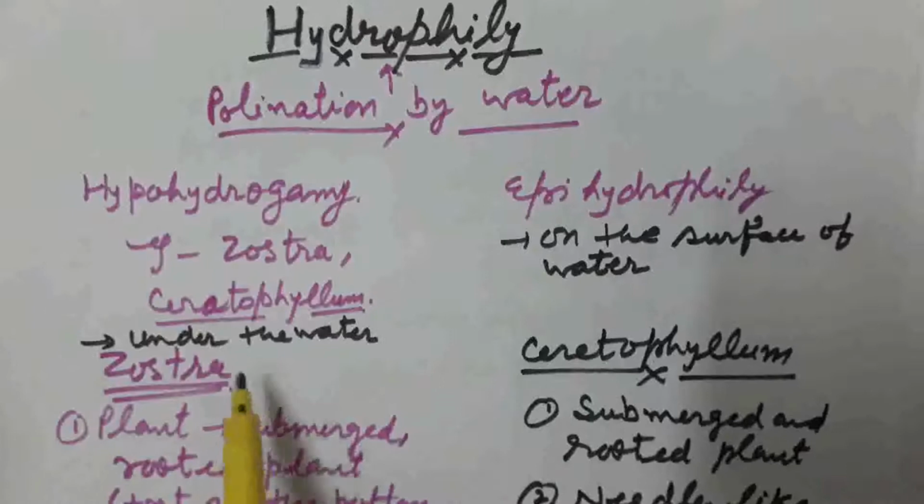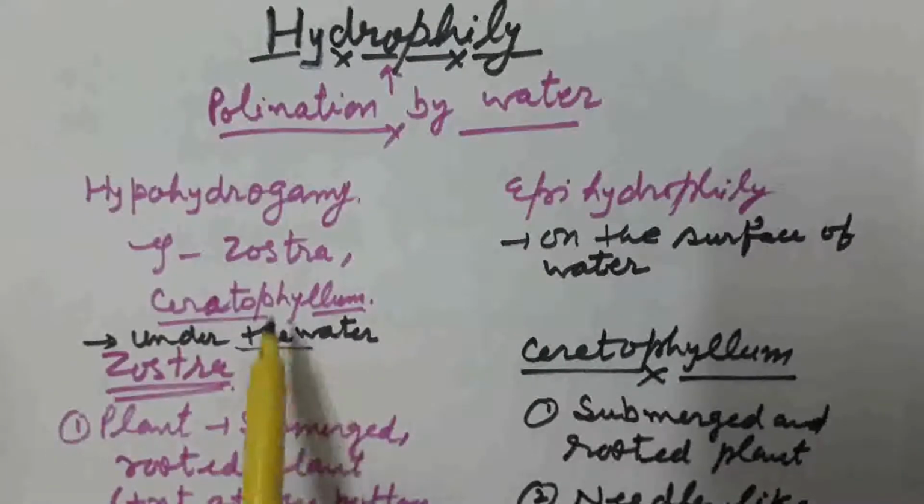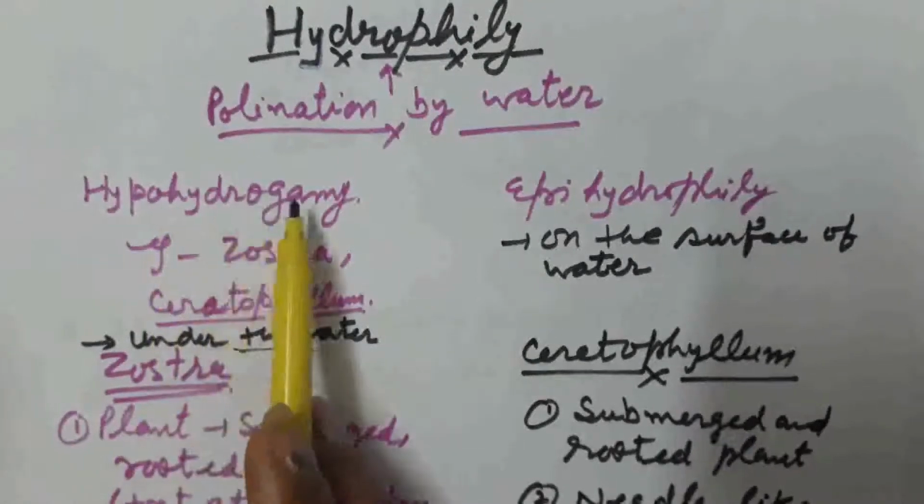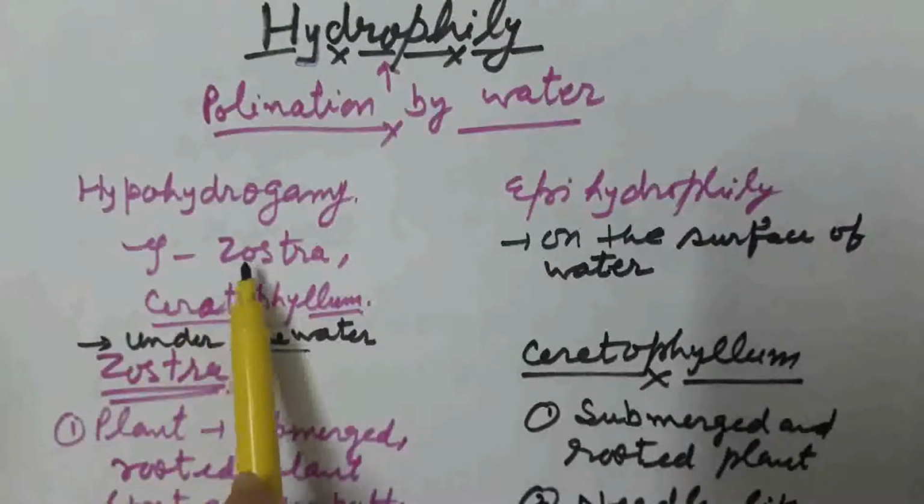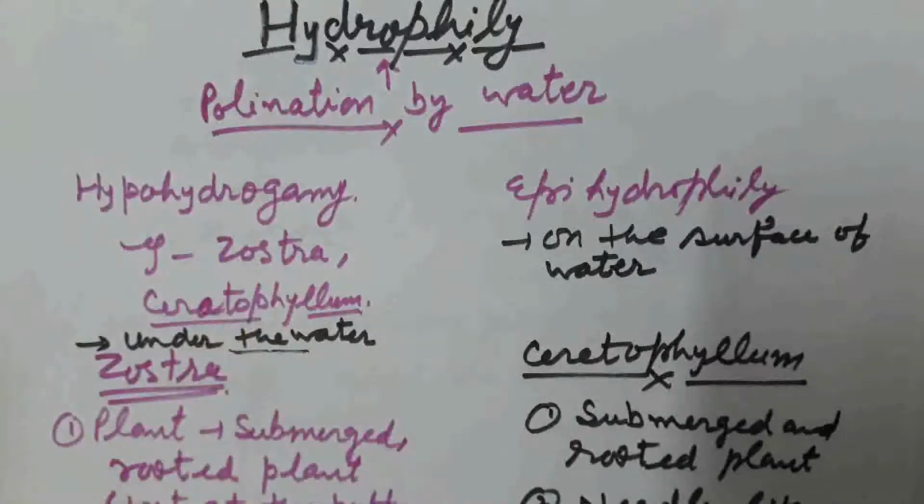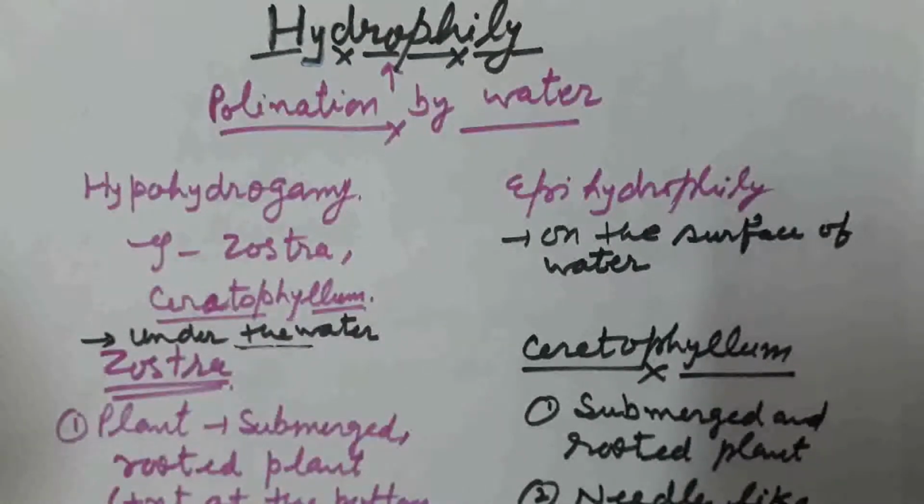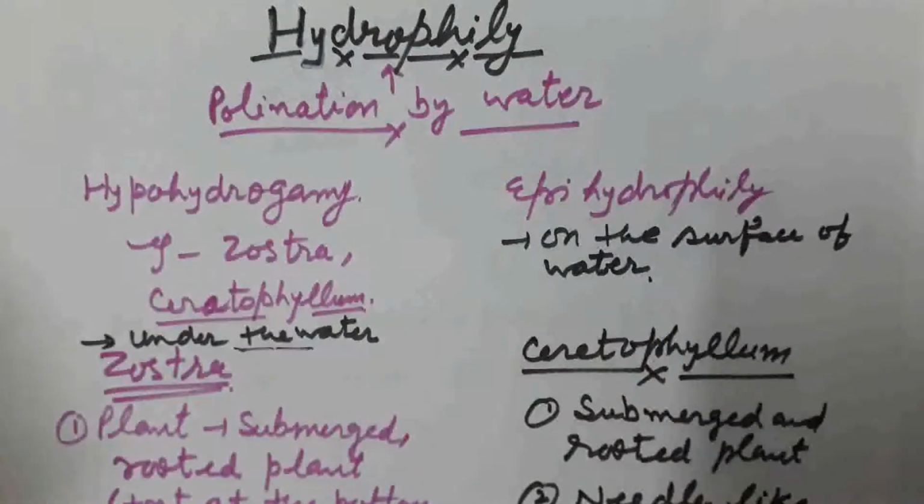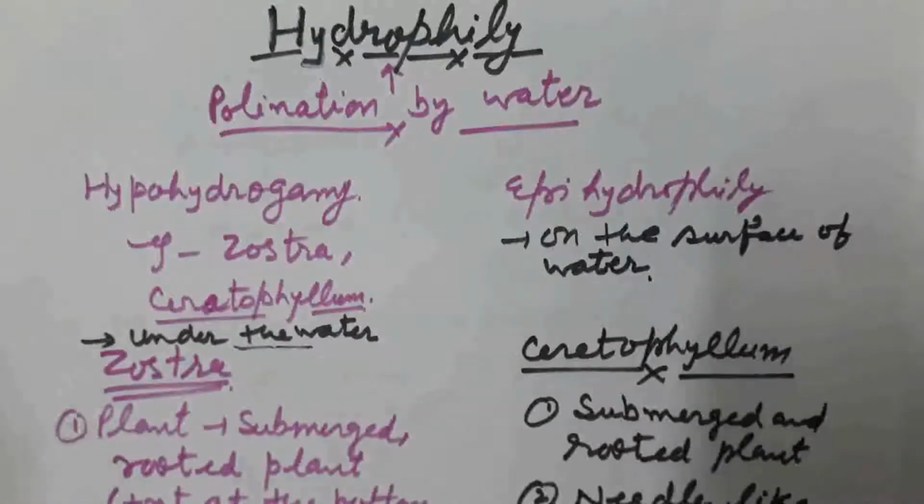If the pollination takes place under the water surface, then it is known as hypohydrogamy. We can also call it hypohydrophily. We discuss this case in Zostera and Ceratophyllum. Both are aquatic plants. Zostera is present in marine water and Ceratophyllum is present in fresh water. The second case, in which the pollination takes place on the surface of water, we discuss in case of Vallisneria. So first we are going to discuss hypohydrogamy in case of Zostera.